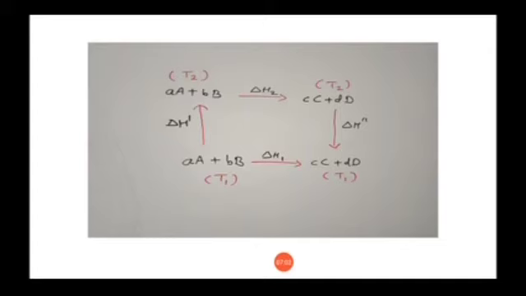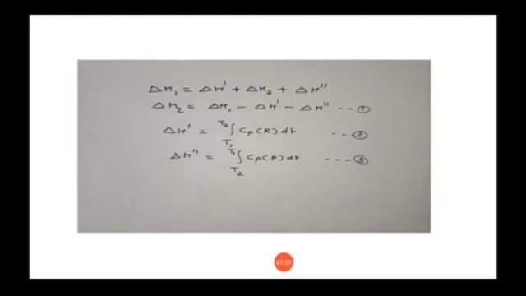Now according to Hess's law, we know that the change in enthalpy for a reaction, that is delta H1, will be equal to the sum of individual enthalpies of different steps. So this delta H1 must be equal to the sum of these 3 steps. According to Hess's law, we can write delta H1 is equal to delta H prime plus delta H2 plus delta H double dash. You can see that delta H dash is from the first step, delta H2 from the second step, and delta H double dash from the third step.